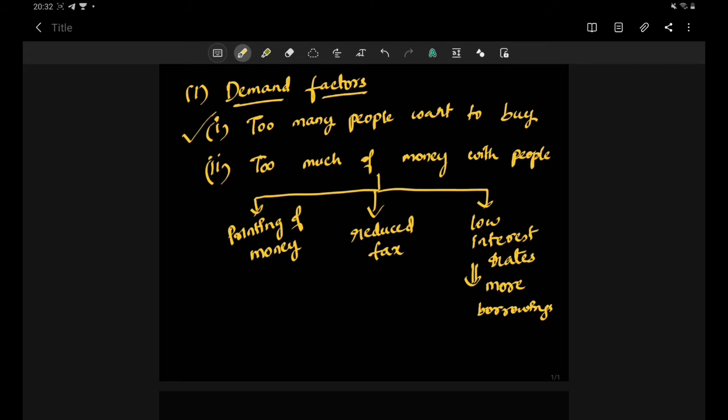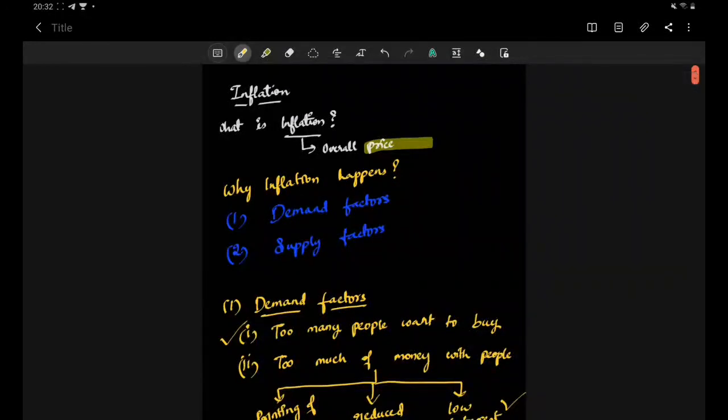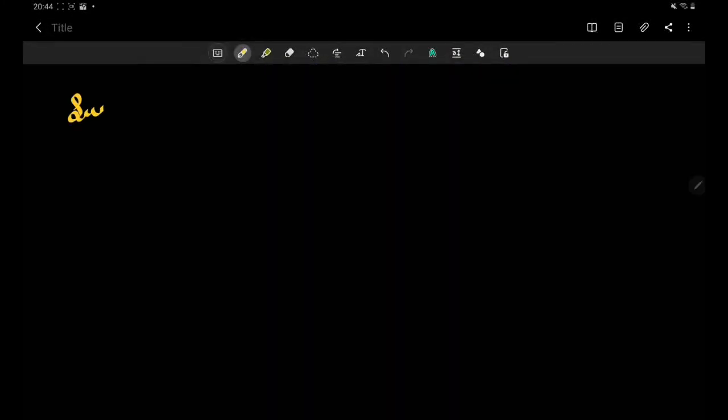So how can this too much money happen with people? It can happen by printing of money, or by reduced taxation, or by low interest rates. So these are the three cases in which there can be too much money with people, which can lead to a rise in income levels. Now what we have learned previously is that inflation happens because of two reasons. One is demand factors and second is supply factors. What we have seen is demand factors. Now we will discuss supply side factors.